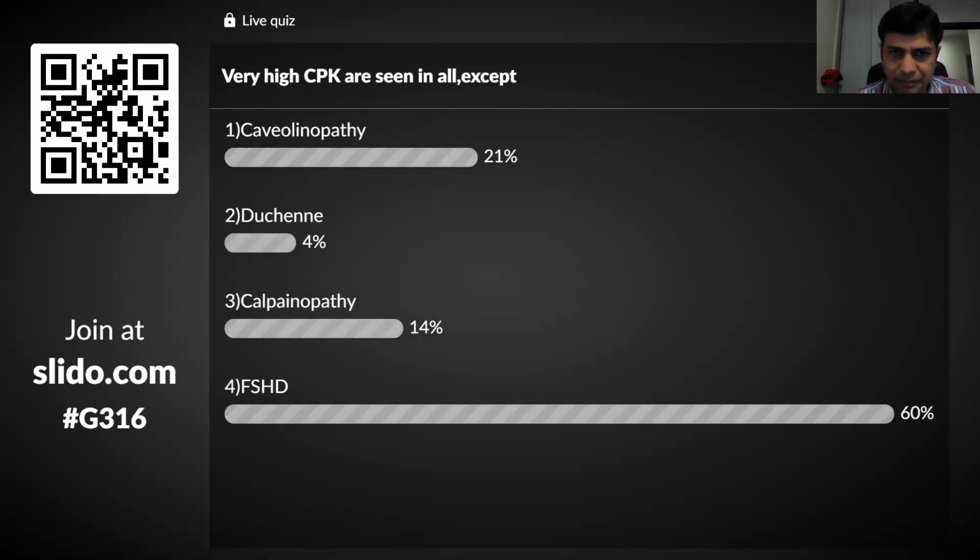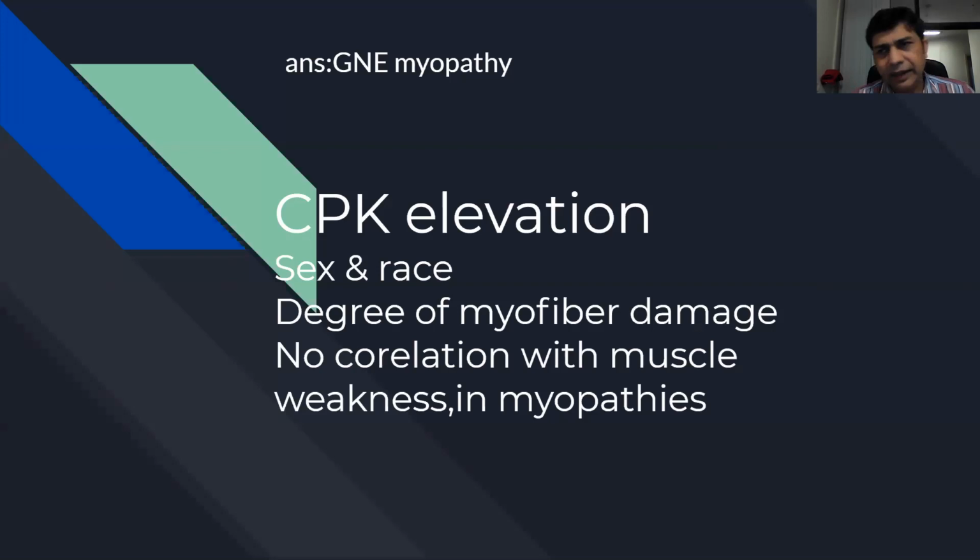Absolutely correct. The answer is FSHD. You don't see very high CKs. And in other conditions, of course, we all know CKs can go high. CPK elevation depends on the sex and race.